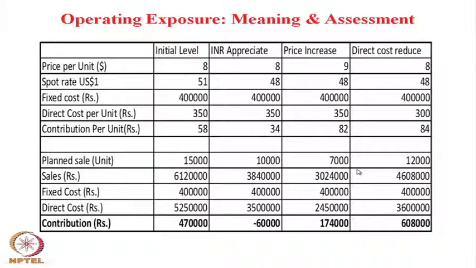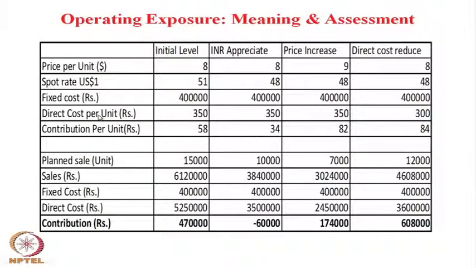The company realized that the time has come to increase the export volume, and there is no way to do it by increasing the unit price of sale. The company agreed to reduce the unit price back to the earlier price of $8, but some other way was needed to absorb the increased cost, and that other way is the direct cost.